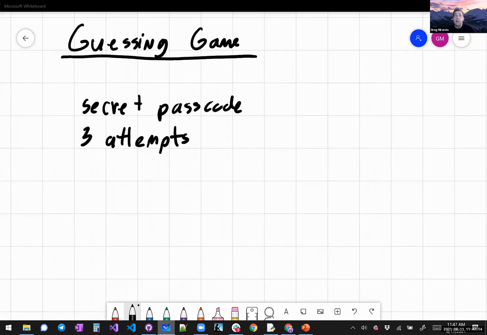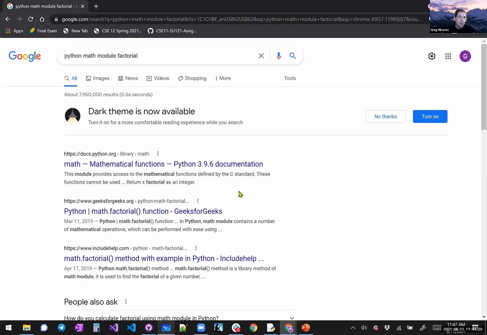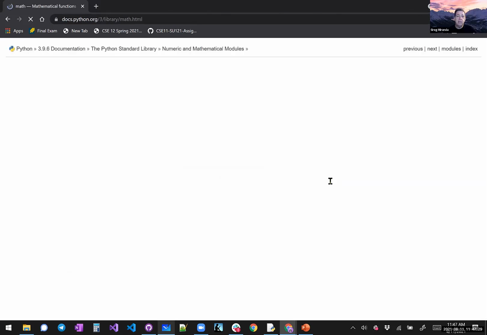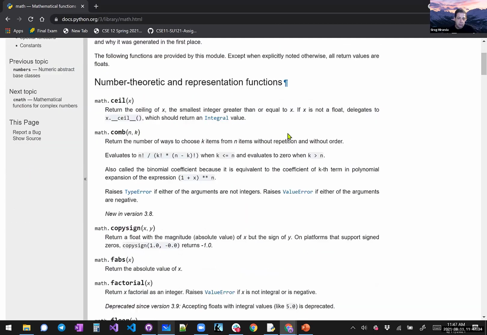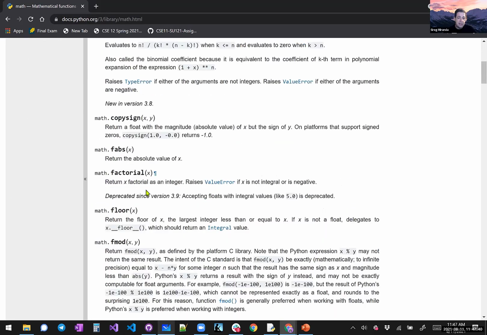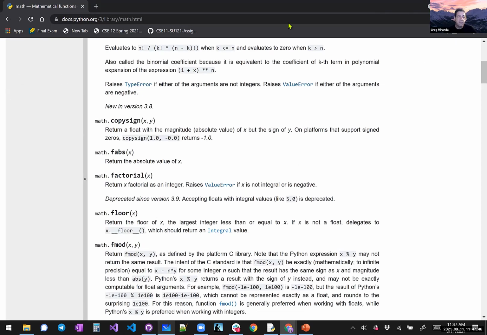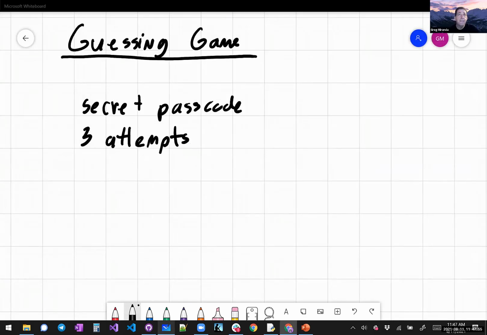And oh, by the way, while you guys are doing that last thing, someone asked, how do you know what the functions are or what the parameters, arguments are? I just did a quick Google search, and you can see the first one says docs.python.org. That's the official documentation of modules that are included in Python. So factorial was the one that I was playing with. You can see that it takes a single x and returns an integer. So the answer is you go and check the official documentation at python.org if it's an official Python thing.